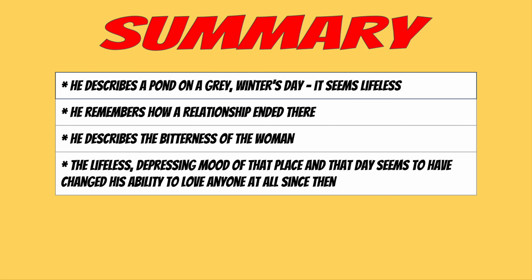So to summarise the content, the story of the poem, he describes a pond on a grey winter's day. It seems lifeless. He remembers how a relationship ended there. He describes the bitterness of the woman. The lifeless, depressing mood of that place and that day seems to have changed his ability to love anyone at all since then. So it is very negative, isn't it? Very pessimistic about love and about human relationships. It's not a view to be recommended.